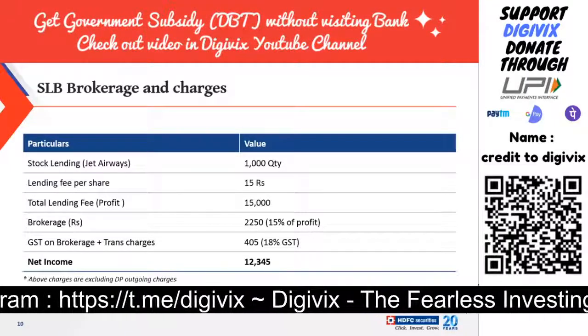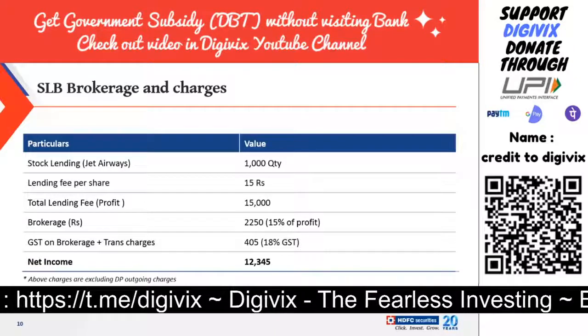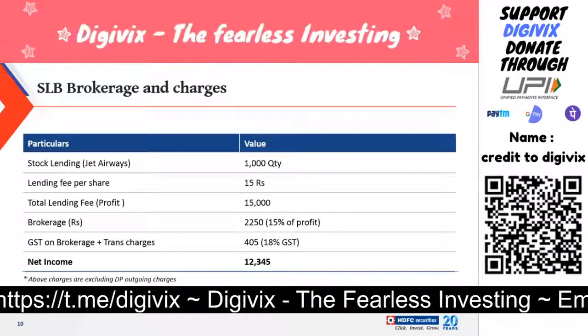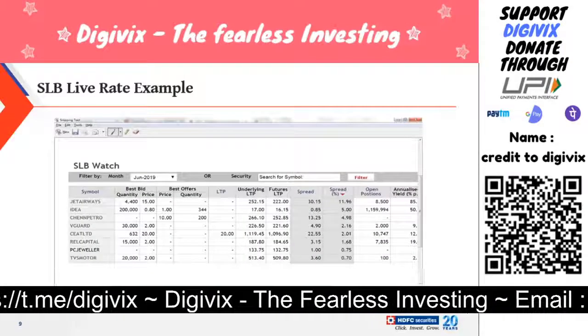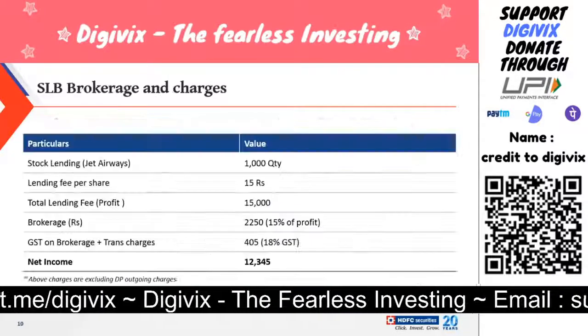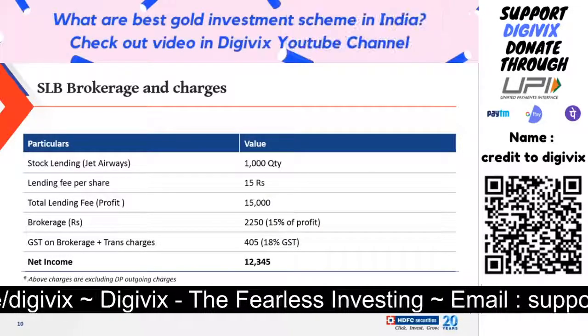You have 1000 quantity. 1000 quantity into 15, that is 15,000 rupees, becomes your gross profit. I hope this point is very clear. Same way you can calculate for other stocks also, but we are taking the example of Jet Airways only. 15 into 1000, 15,000 rupees is your gross income.